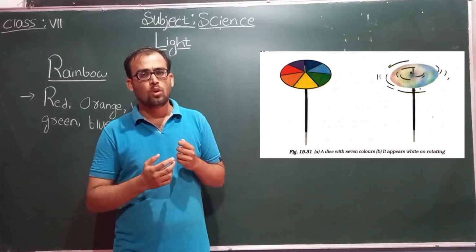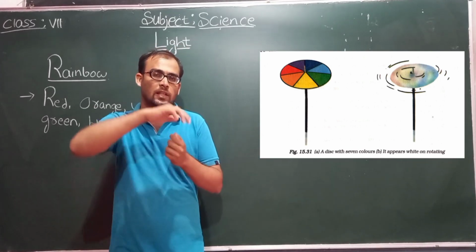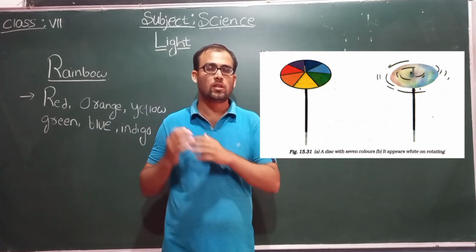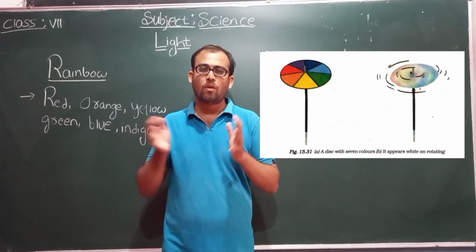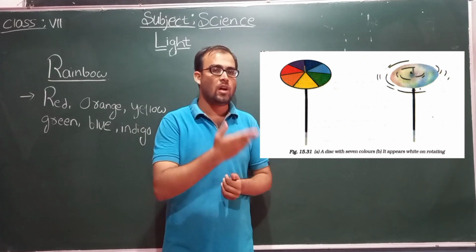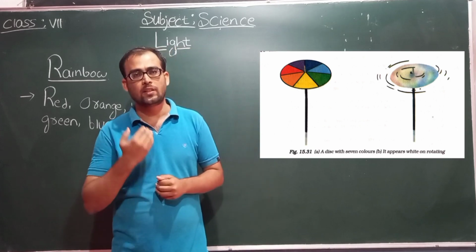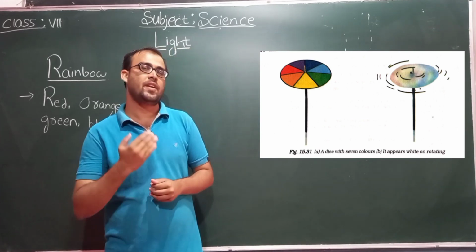When you do so, you will observe that the disc becomes whitish. This is how we can prove that if we mix the 7 colors, we can make white light. From this we come to know that sunlight, that is white light, is made up of 7 different colors.